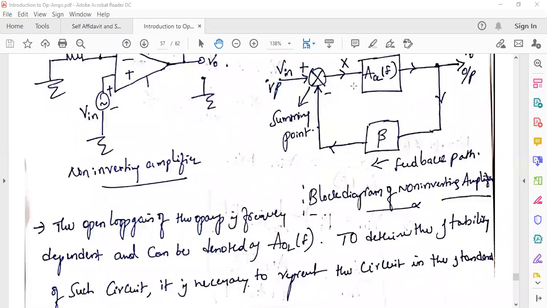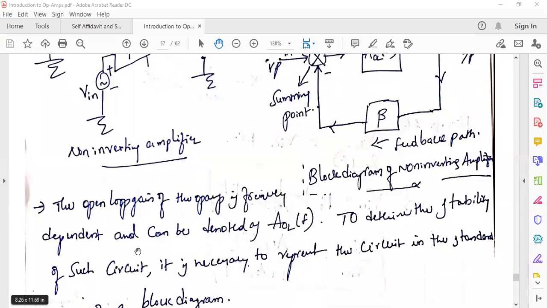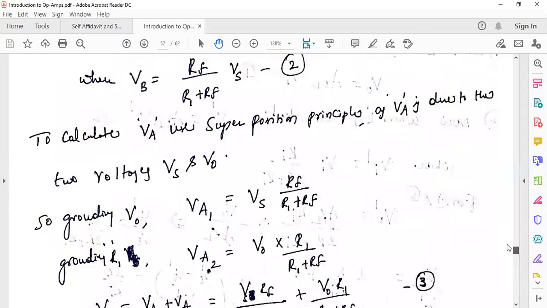So the open loop gain of the op amp is frequency dependent and can be denoted as A0L(f). This is what we discussed during the frequency response.